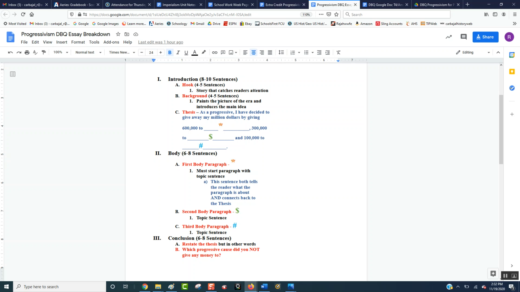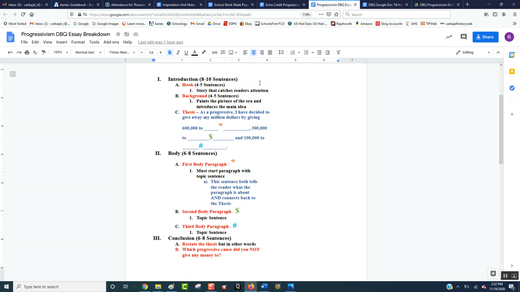Then the background, you've got to talk about the industrialization era. Here is where you start bringing up the idea of how they suffered both at home and at work. Give some examples of that. And here is where you introduce the progressives, saying basically that they needed somebody to stand up for them and that the progressives are going to be that group. Again, progressives are both Republicans and Democrats.